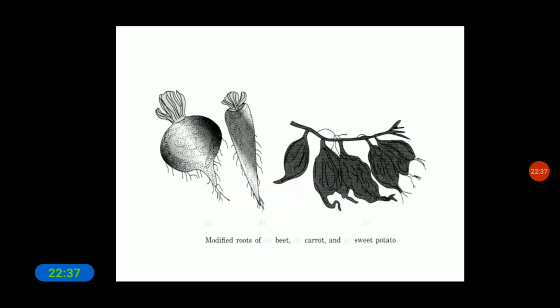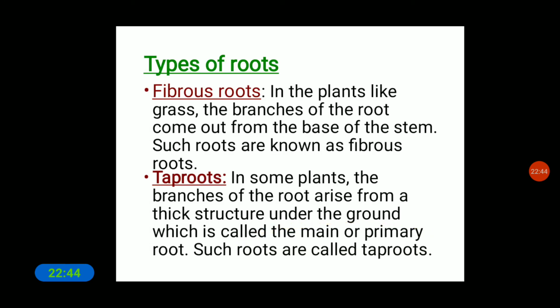So these are some roots that we can see in plants. Next is the types of roots. We can see there are two types of roots. One is fibrous roots and another one is tap roots.